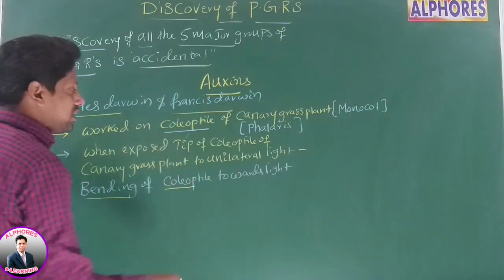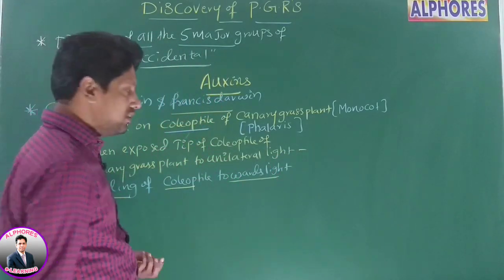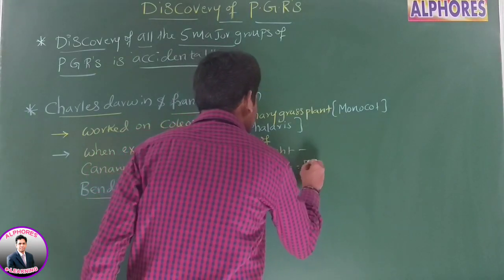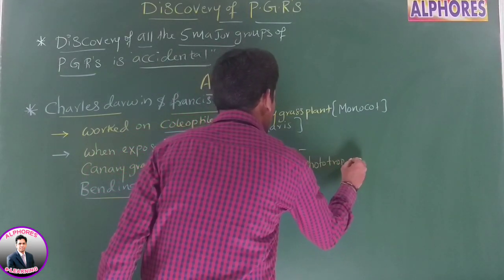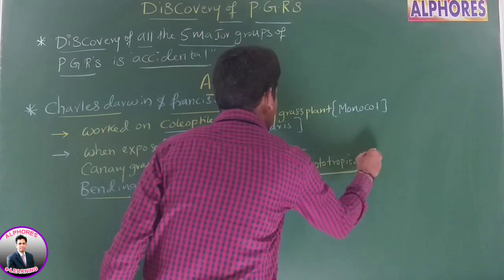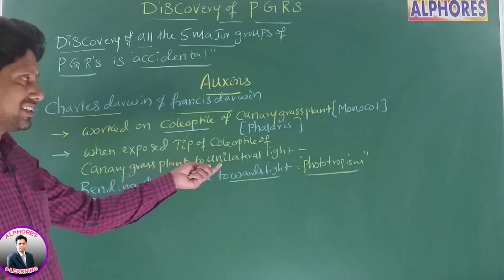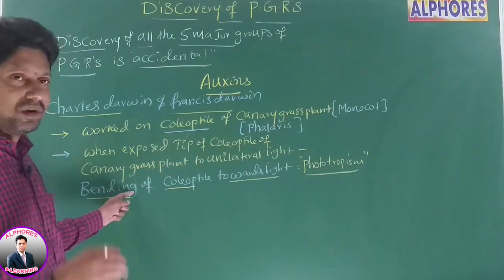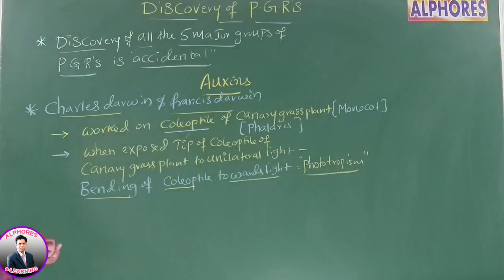Coleoptile towards what? Light. So can we call this phototropism? Yes. Phototropism, because this movement is in response to light. It has shown bending towards the light. This is the work done by whom? Charles Darwin and Francis Darwin. Okay, right?